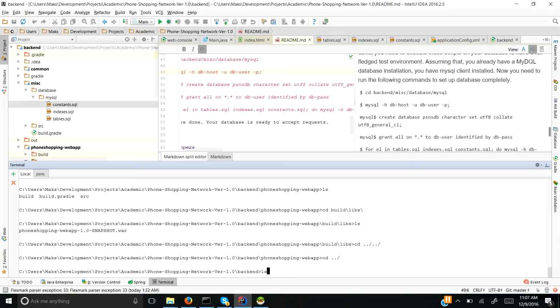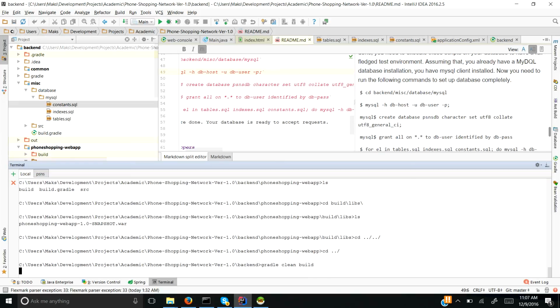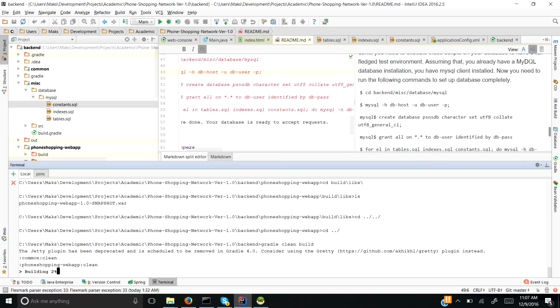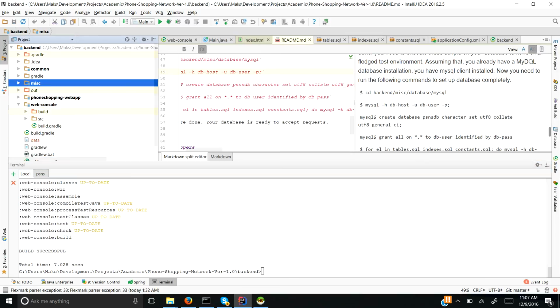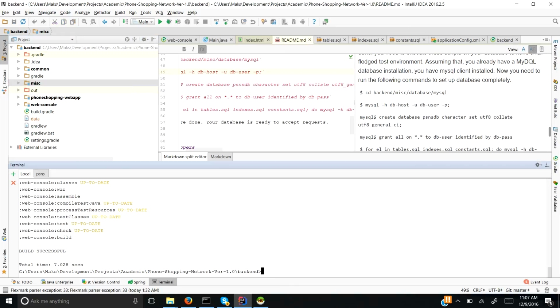So let me run the command gradle clean build. It will clean everything that it already built and then build again from the beginning. Okay, the build is successful. Basically we have two web applications here: one is the web application and the other is the web console. The web application is for the web service, and the web console is for administration. What we need to do is copy the built war files to the server.